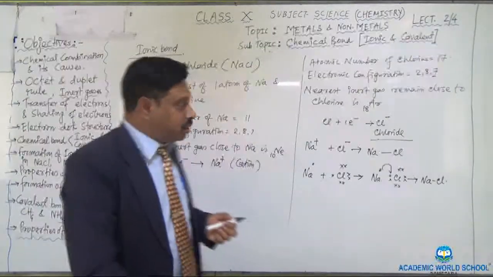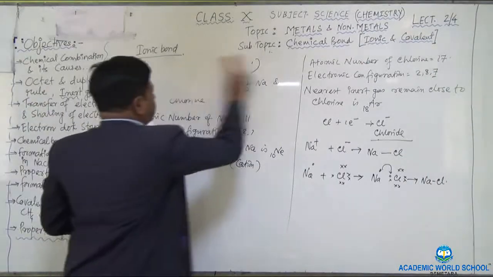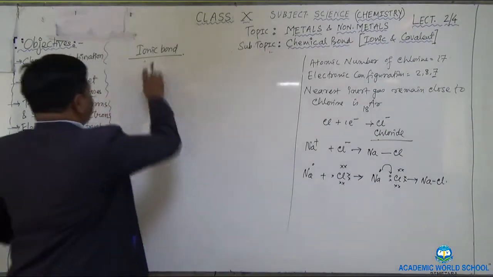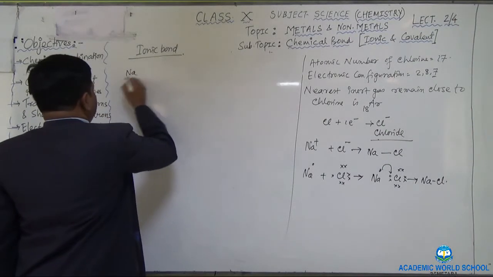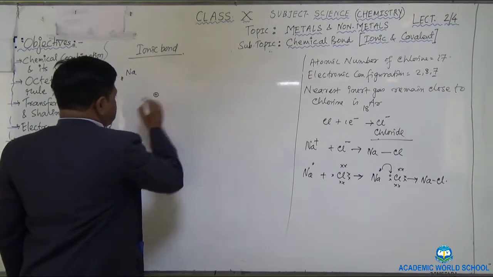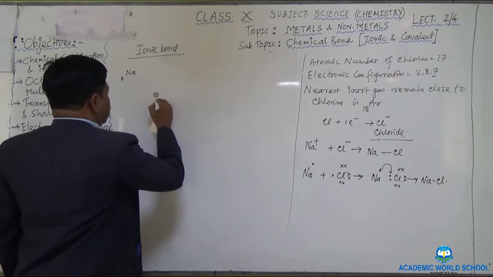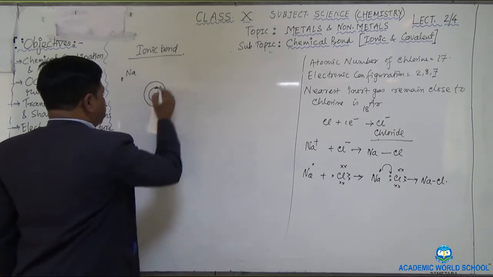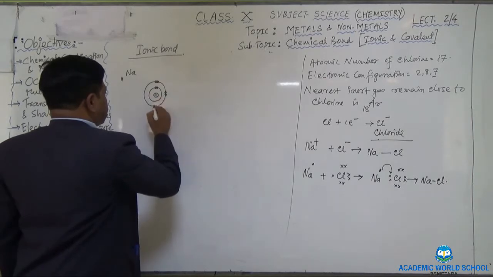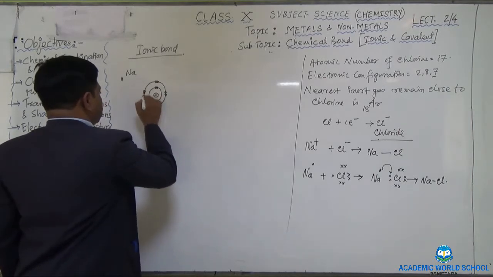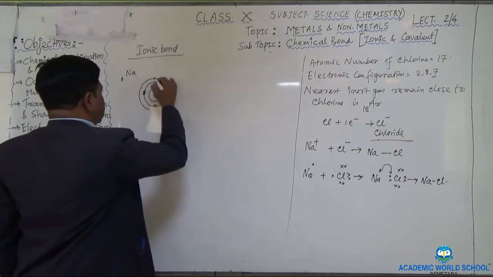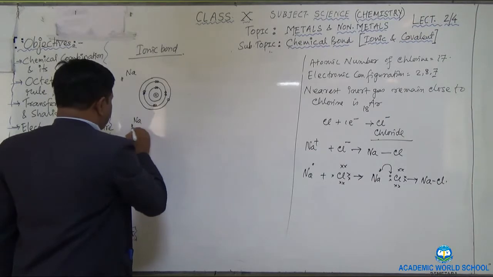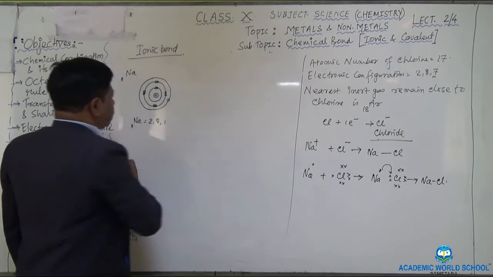And you can also represent this chemical bond using the orbital structure. How can you explain it using the orbital structure? Let me do it here. You have to draw the orbits of sodium and chlorine. First, the orbits of sodium, atomic number 11. This is your nucleus. Then the first orbit has 2 electrons. Then the second orbit has 8 electrons, 4, 6 and 8. Then the last orbit contains 1 electron. So you can write here, sodium 11, 2, 8 and 1, right?